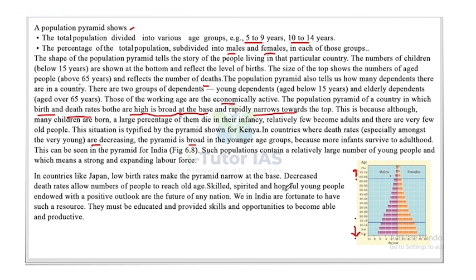Skilled, spirited and hopeful young people endowed with a positive outlook are the future of any nation. We in India are fortunate to have such resources. They must be educated and provided skills and opportunities to become able and productive. So that's about this chapter.